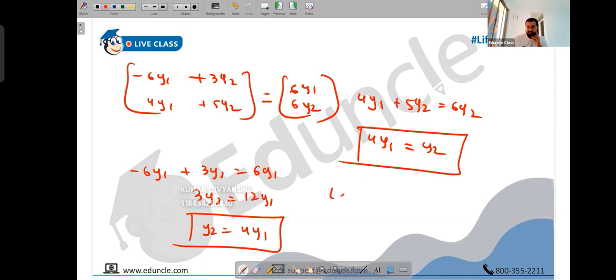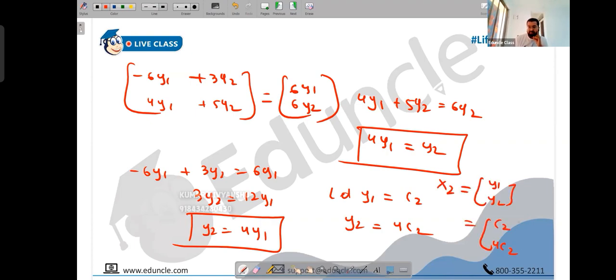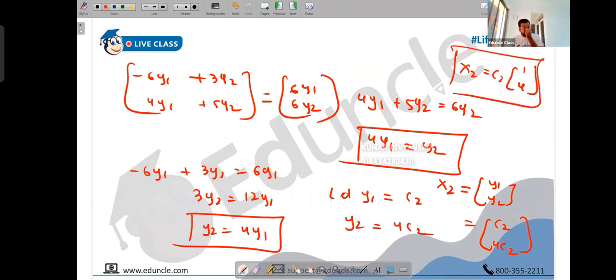So again, you can say let y1 be c2. In that case, y2 will be 4 into c2. So your second eigenvector, which we said is y1 and y2: if y1 is c2, y2 will be 4c2. What will your eigenvector be? You can take c2 common. It's 1 and 4. Any such combination will depend upon the value of c. c is a random constant.